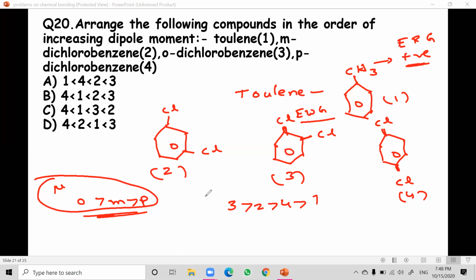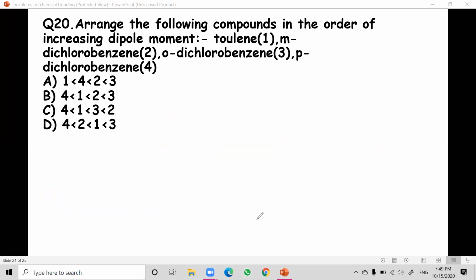The least is the first one. They asked for increasing order, not decreasing order, and what we wrote is decreasing, so reverse it: 1 less than 4 less than 2 less than 3. The answer is the first option. I hope it is clear. We also discussed dipole moment in the session. So 1 less than 4 less than 2 less than 3. Next question.